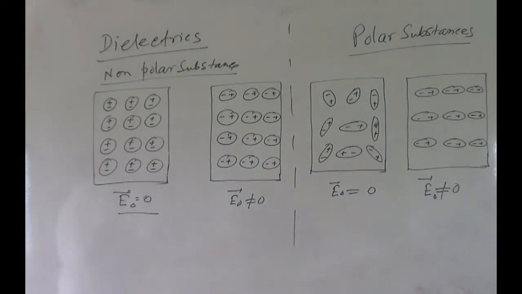When summed over all the molecules, there is then a net dipole moment in the direction of the electric field. Thus, the dielectric is polarized.